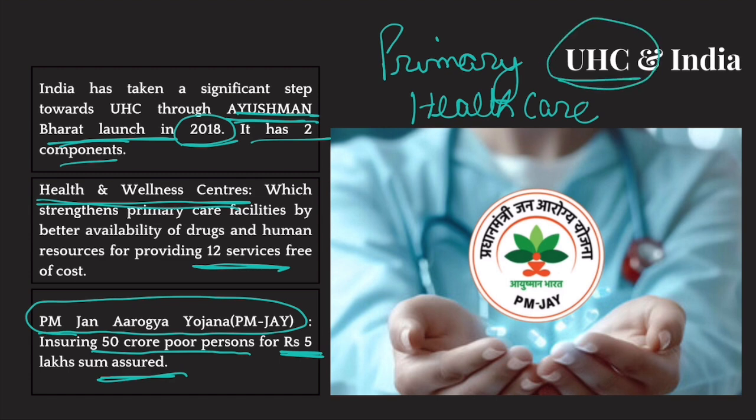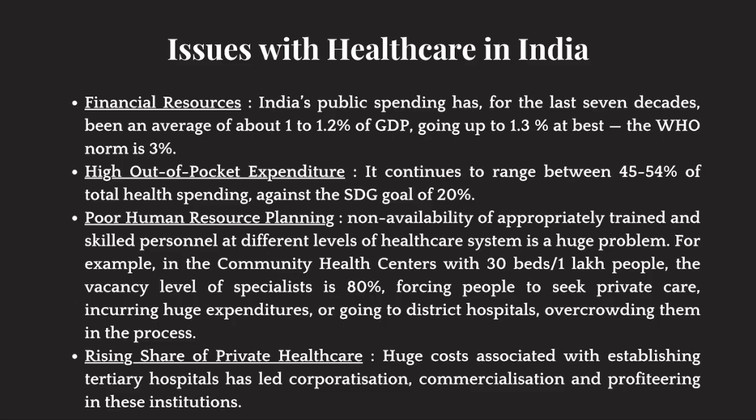But still, India's healthcare has many problems. First of all, lack of financial resources. The Indian government spends around 1 to 1.2% of GDP on healthcare, whereas WHO says that every country should spend around 3% of GDP. Because the government spends so little, people have to spend.